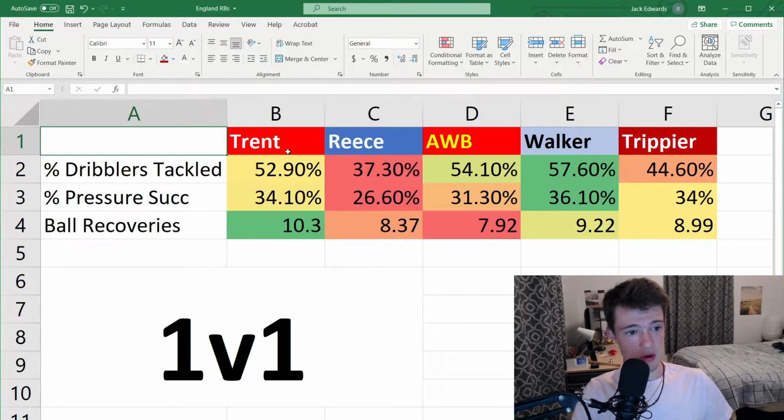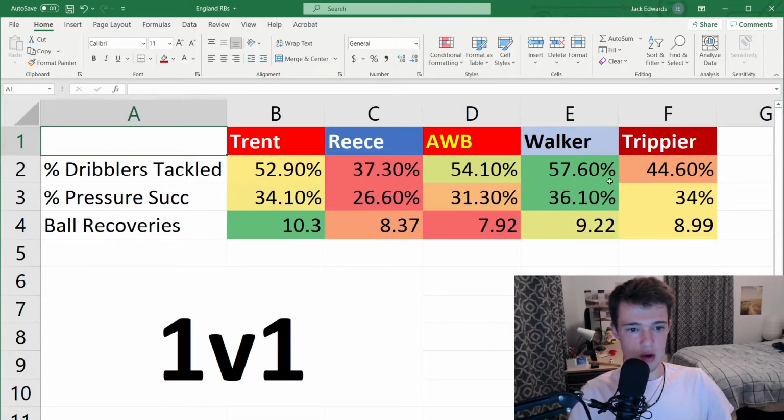Trent, middle of the park in these 2 percentages, and leads in ball recoveries. The reason I chose ball recoveries alongside these 2 is that it measures his ability to take a defensive action, turn it into an offensive one. If he recovers the ball, he can then spray one of his incredible passes.